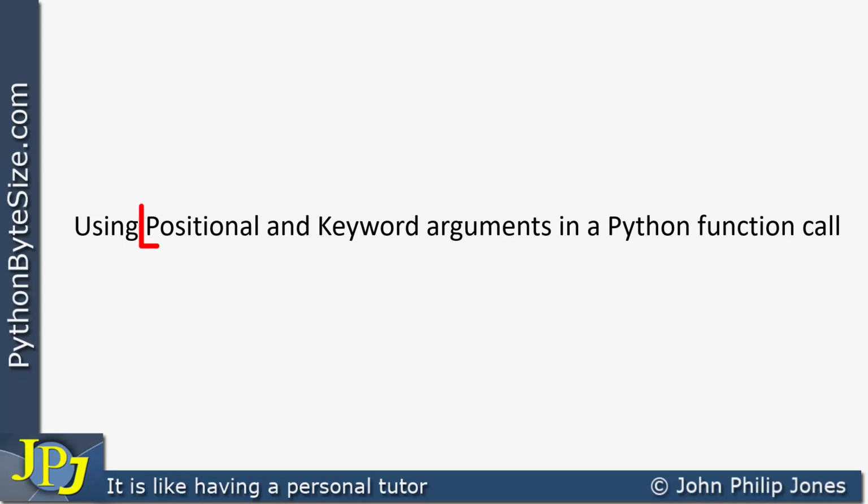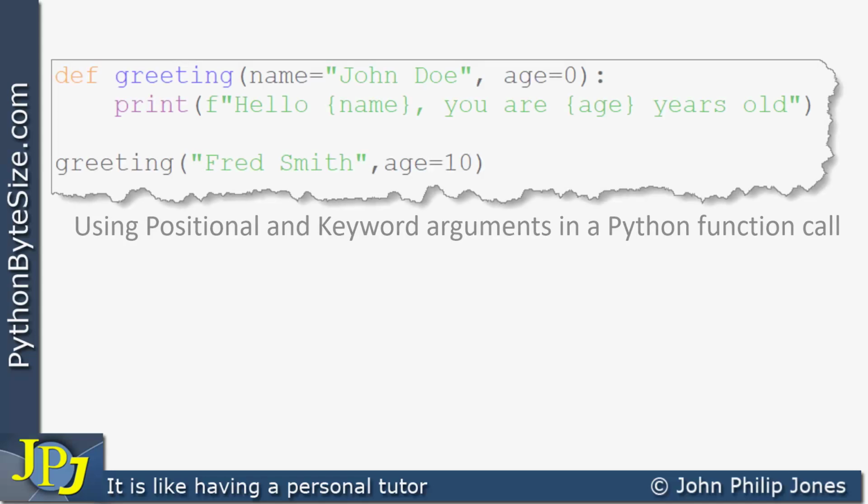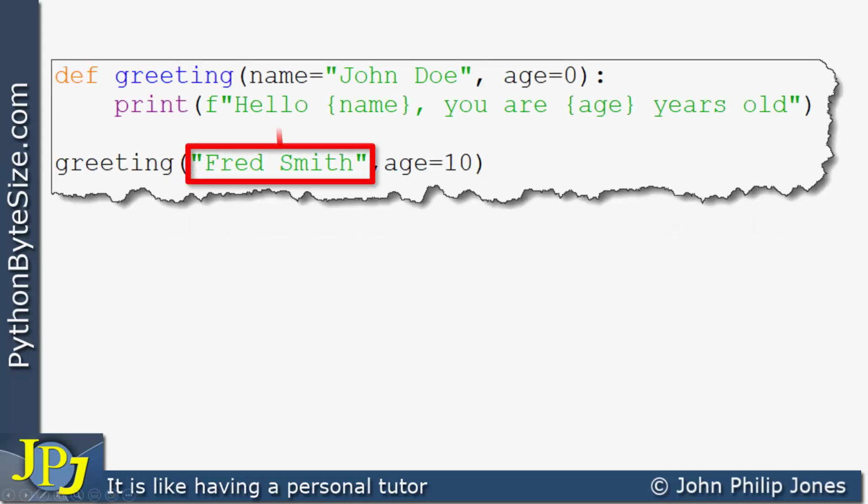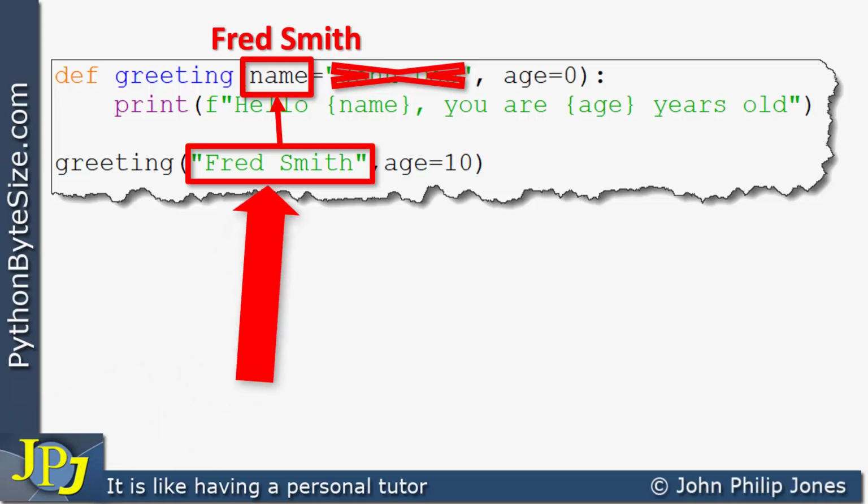It is possible to use positional and keyword arguments in a Python function call. Let's look at an example shown here. Fred Smith is going to be passed to name, where it will overwrite the John Doe, which was the default value for name. And what you're looking at here is positional arguments. Fred Smith is in the first position, so it is passed to the first position here.